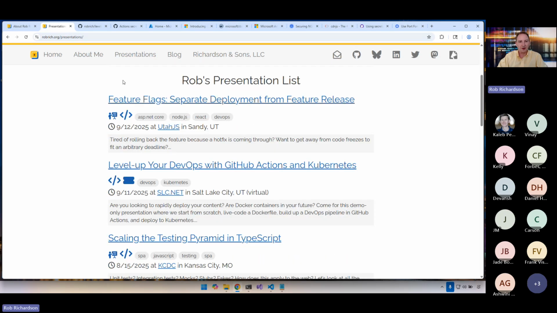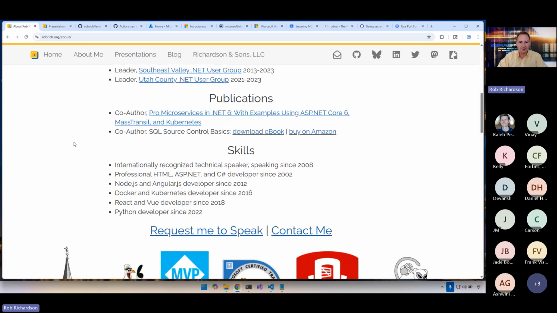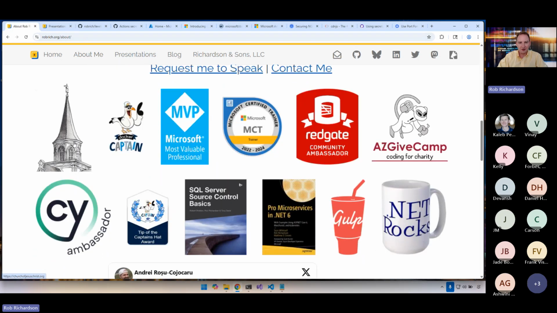While we're here on robrich.org, thanks for the intro. You can go to About Me and see some of the things that I've done recently. Here's all of the things that I do. I work for a local nonprofit, and I'm a Microsoft MVP and Docker captain. So I get deep into .NET and also into containers.